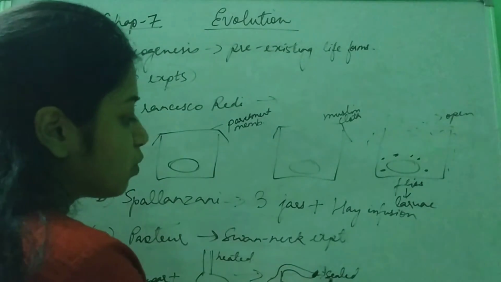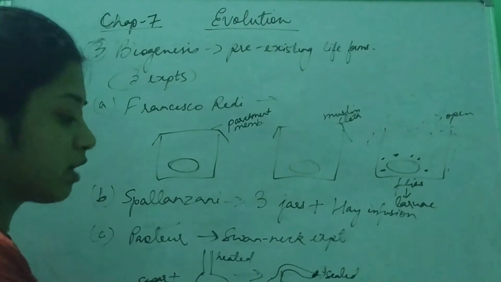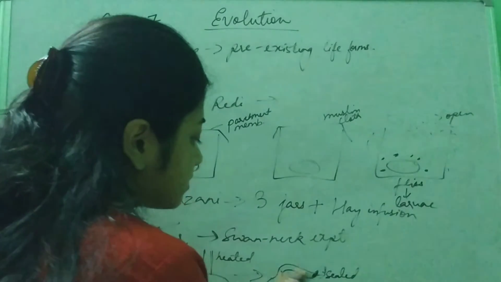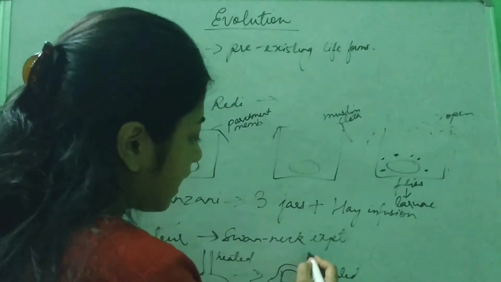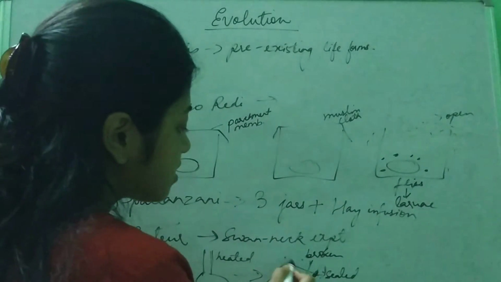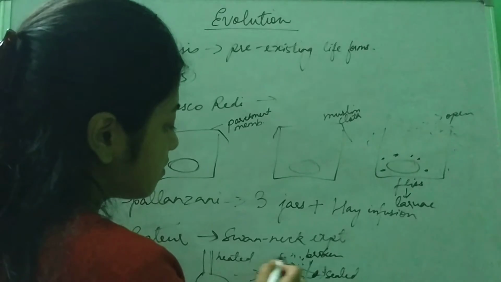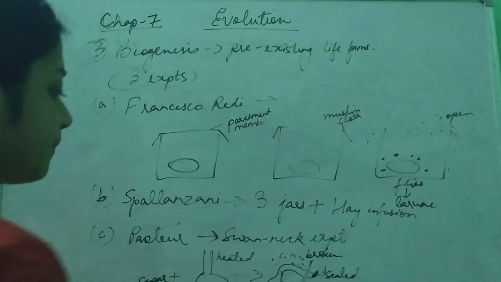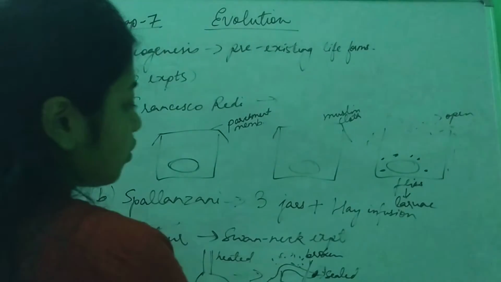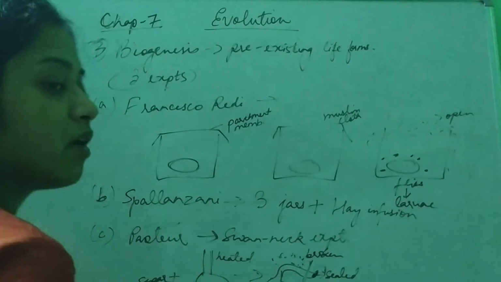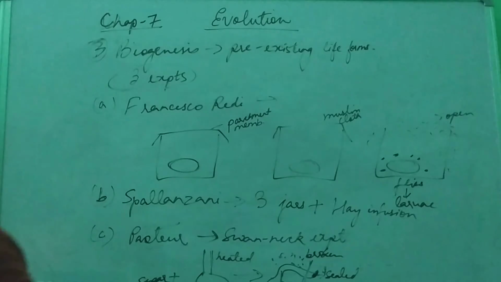When this flask was sealed, there was no organism. Then he broke the neck. After breaking it, he saw organisms here, like flies. So he proved that organisms came from pre-existing life forms.